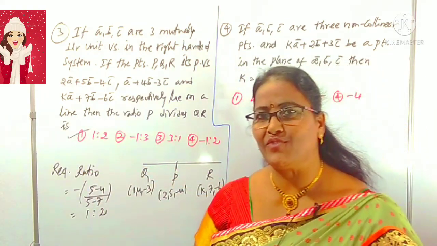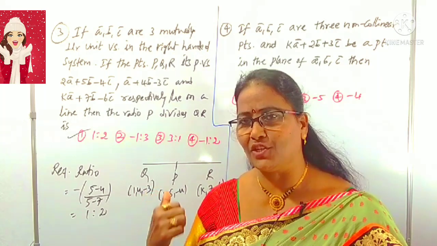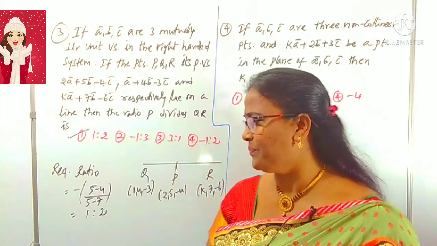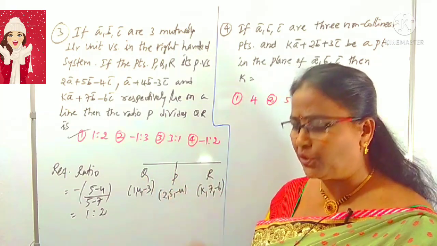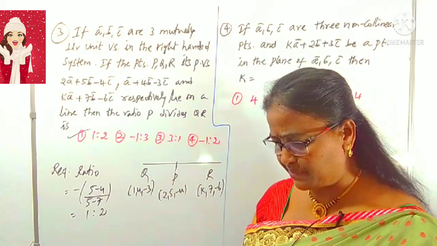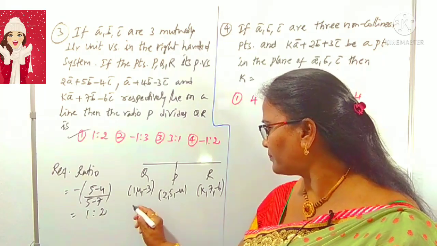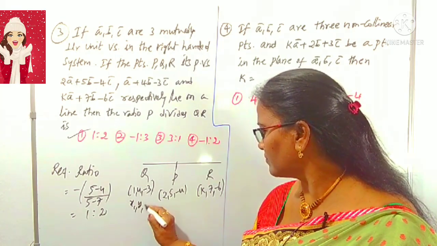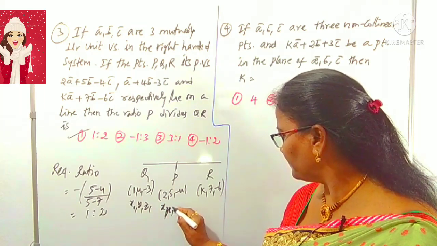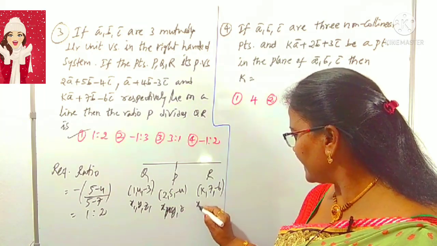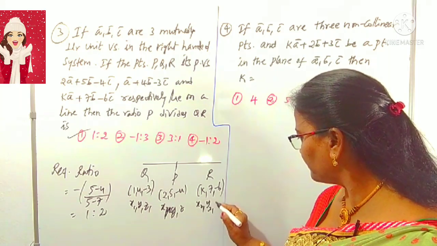Simply, for this I used what I already discussed in 3-dimensional geometry. To find the ratio in which some point divides the line joining two other points, we can think this is x1, y1, z1 and this is x2, y2, z2.